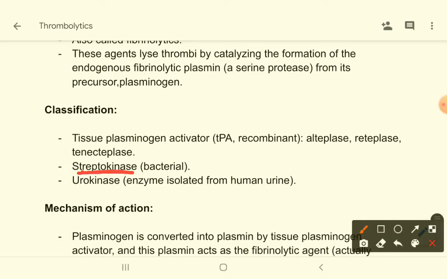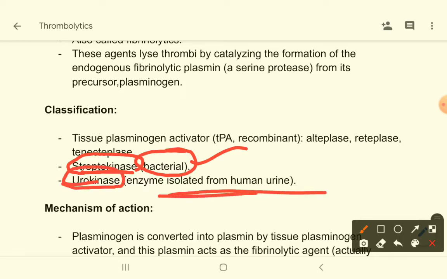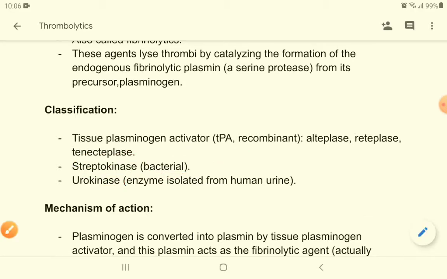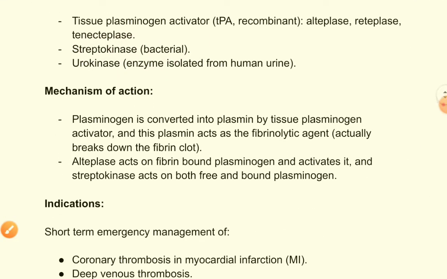These drugs do not directly activate the plasminogen. They first bind with them and then get a conformational change, and after that they work. So streptokinase comes from bacteria, streptococci, and another drug is urokinase, which comes from human urine. Okay, hence the name is urokinase.